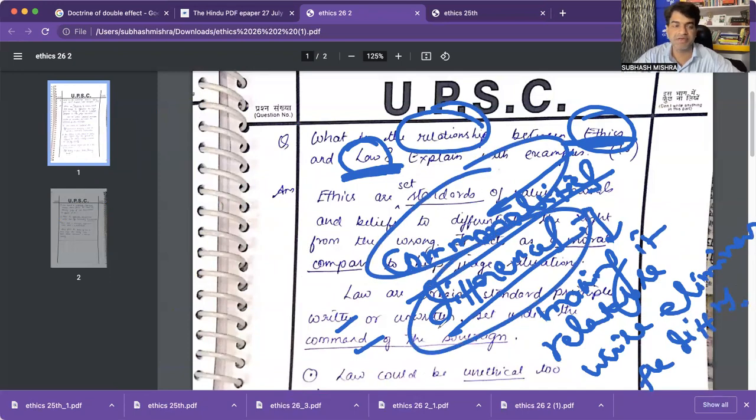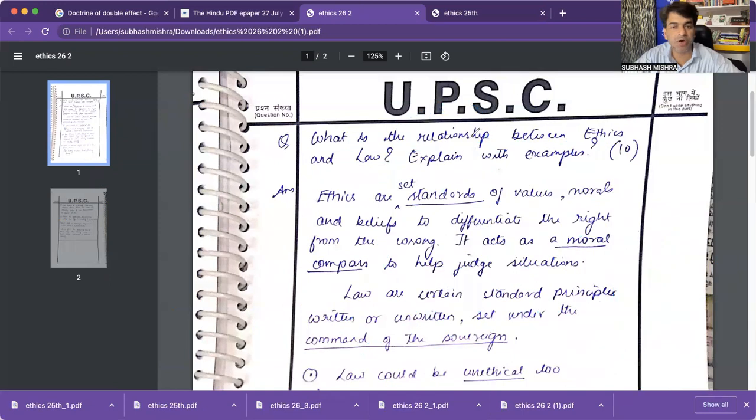That will be the relationship you will be making, and the relationship is good or bad, both direct or indirect, both differences and commonalities. So don't try to write only the positive aspect. Try to write all the aspects, the critical aspect also.